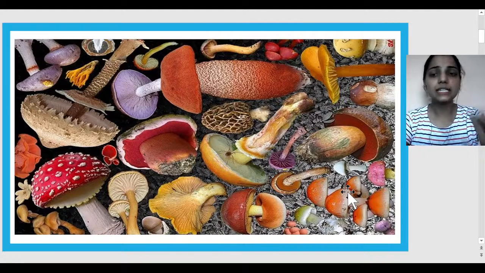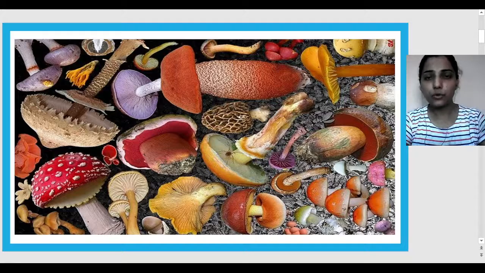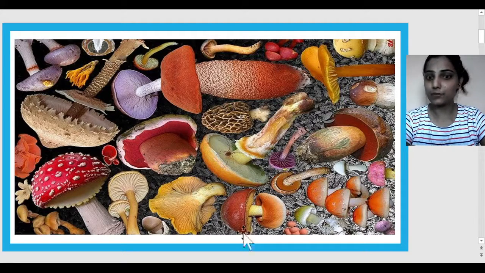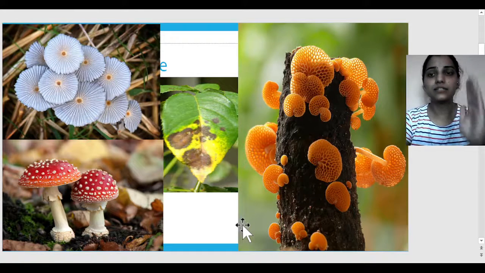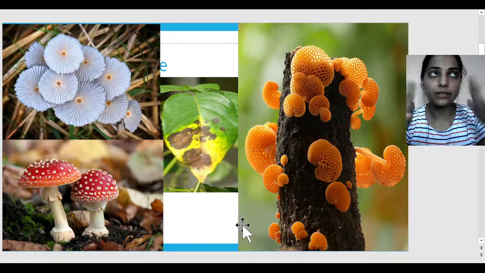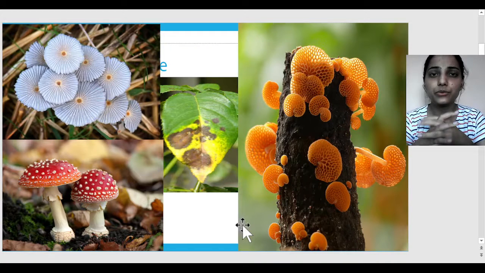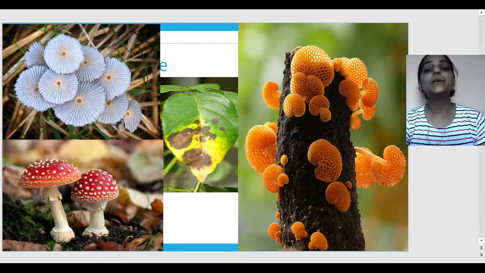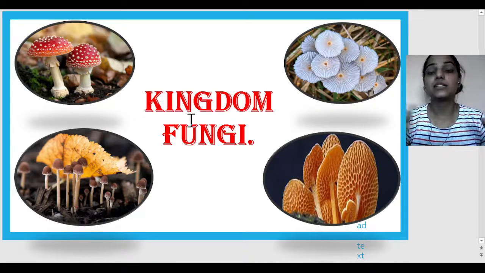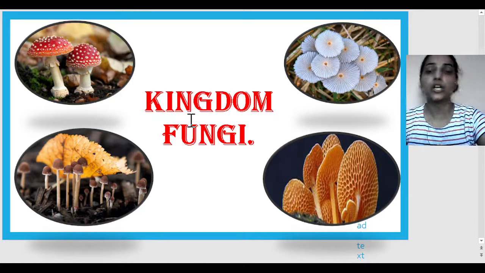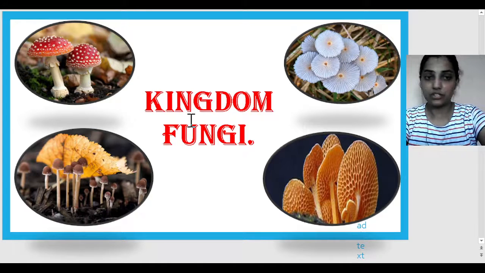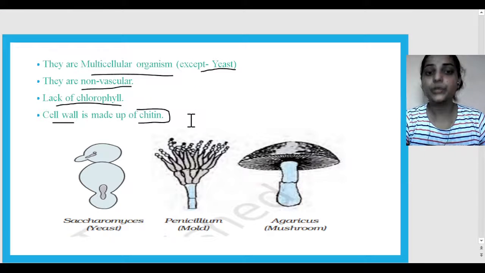As you can see in this picture, there are so many different kinds of colorful structures. Then again I'll show you a picture, orange color, red color. So there is a huge variety that we can see, isn't it? Definitely we are going to discuss Kingdom Fungi, and this is very huge. I have taken everything from your NCERT, every single word, to make you understand about this Kingdom Fungi. So let's just go into the video.